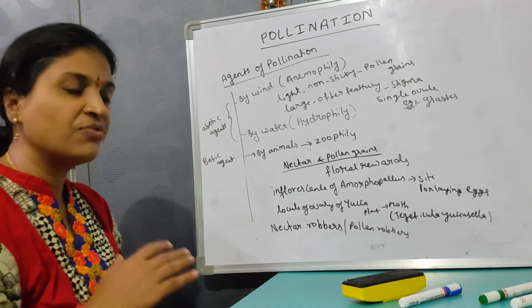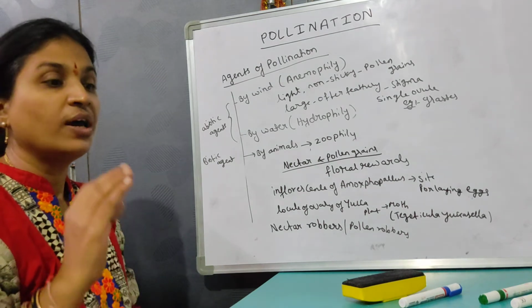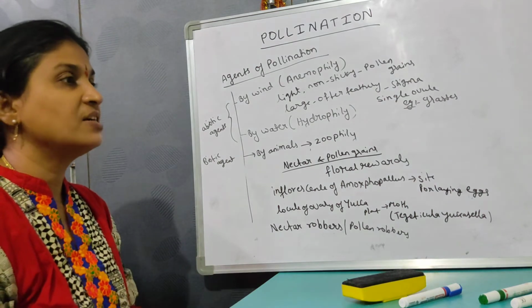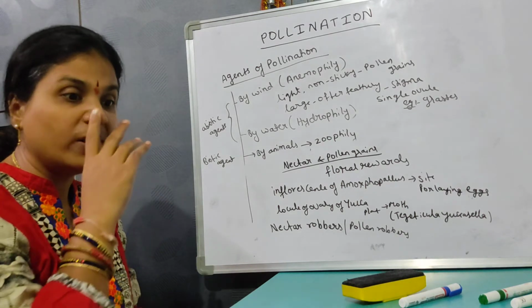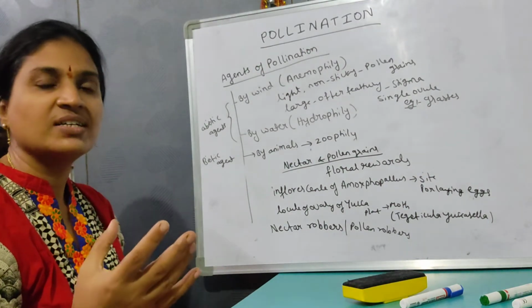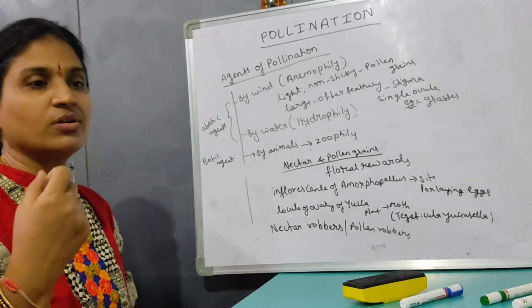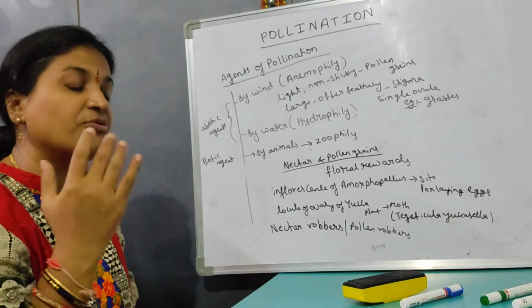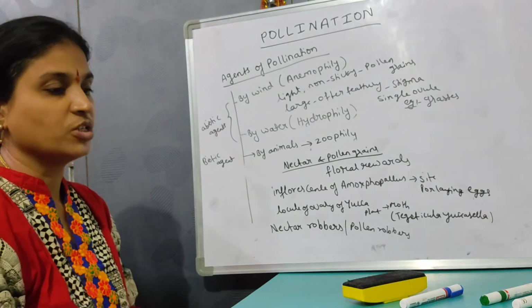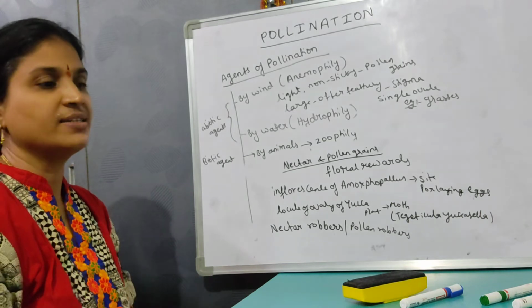So if self-pollination occurs continuously, some inbreeding depression is going to occur. So nature has provided these plants to get pollinated by cross-pollination only. Such type of devices are called outbreeding devices. Outbreeding devices are those techniques or strategies where the plants avoid self-pollination and promote cross-pollination. So what are those devices and techniques which nature has given to the plants? Let us learn now.